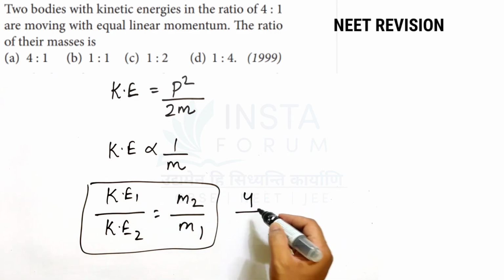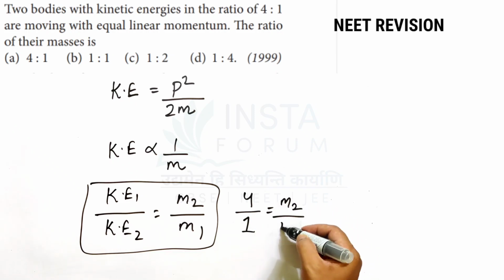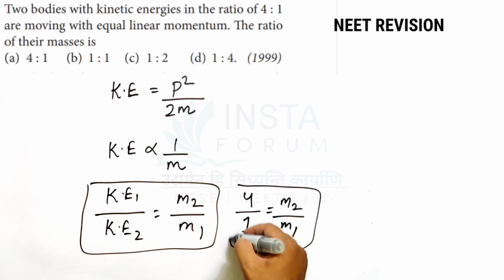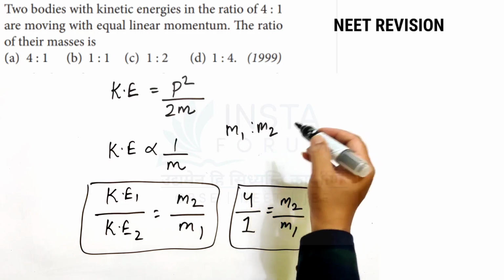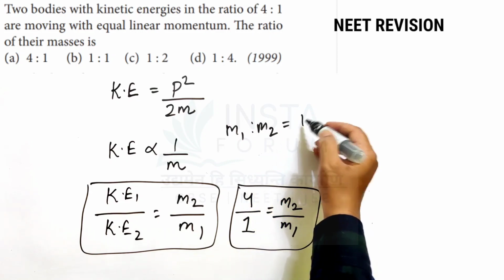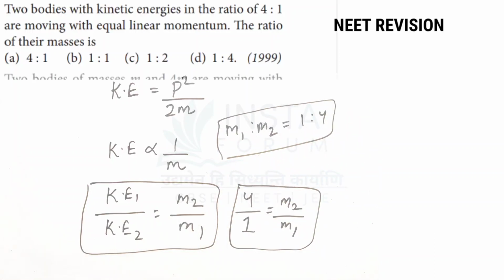It is given in the question that m2 by m1 equals 4 by 1. So in the question we have to find the ratio of m1 is to m2. That will be 1:4. That is the answer to this question.